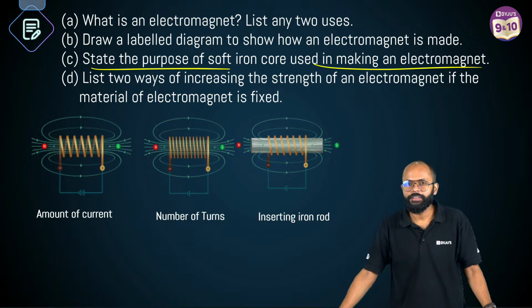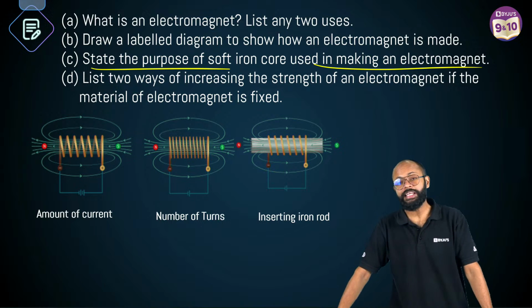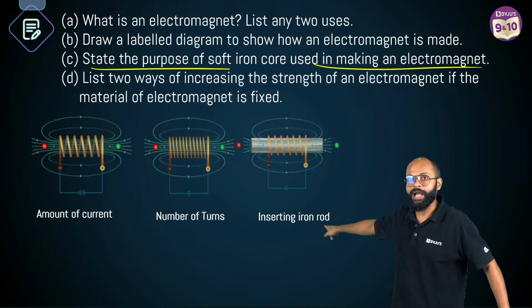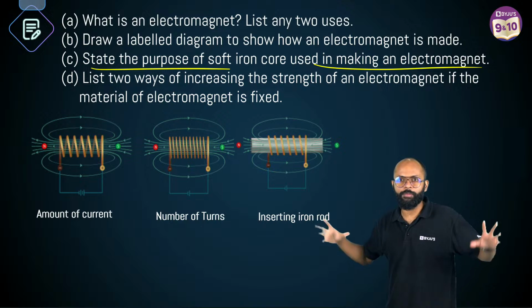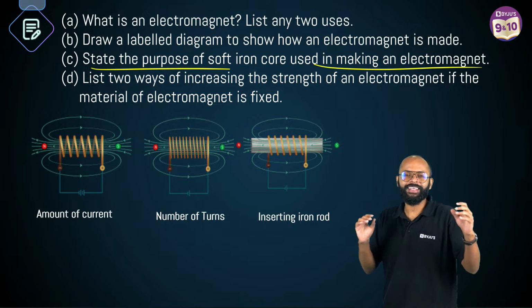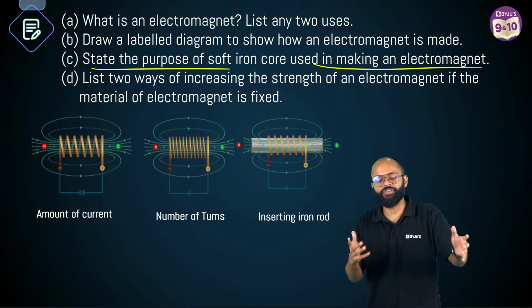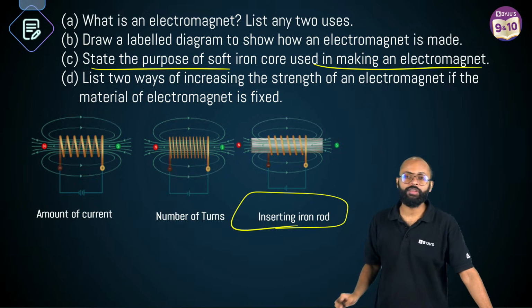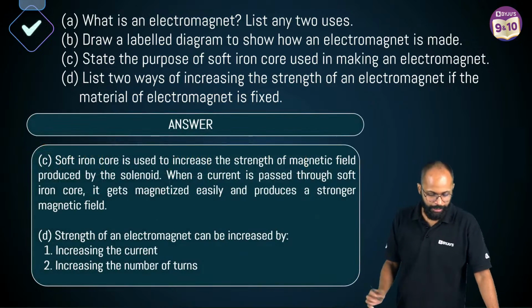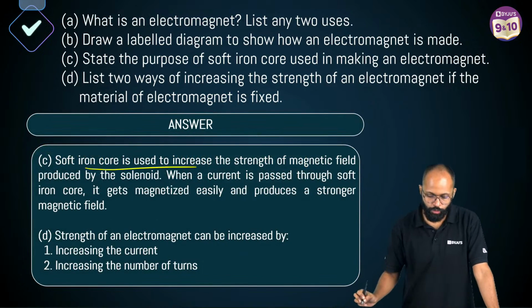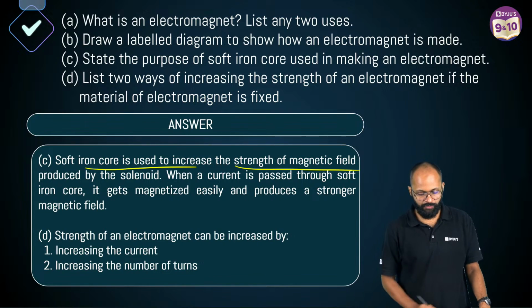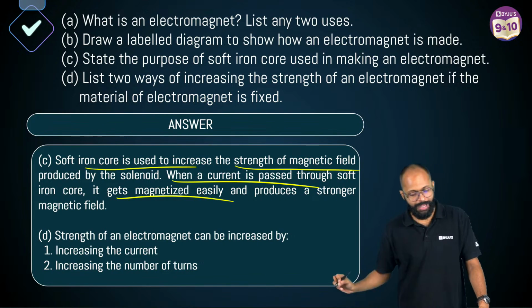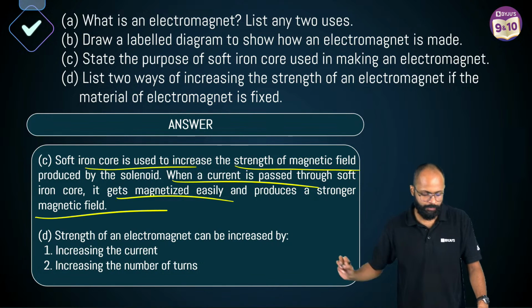दूसरा, the soft iron core magnetizes very easily. Means this solenoid will make the core also a magnet, and दोनों मिलके क्या करेंगे दुनिया पे राज? दोनों मिलके they will enhance each other's strength, and that is why inserting an iron rod increases the strength of electromagnet. Yes, correct, है ना? So soft iron core is used to increase the strength of magnetic field produced by solenoid. When current is passed, it gets magnetized easily and produces a stronger magnetic field.